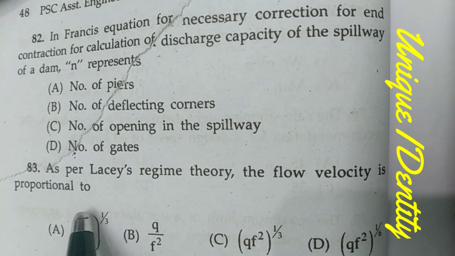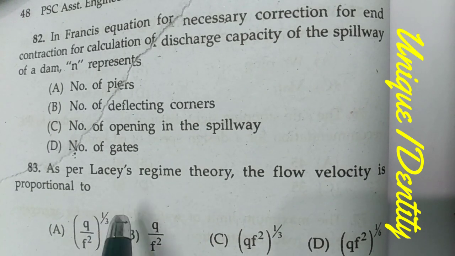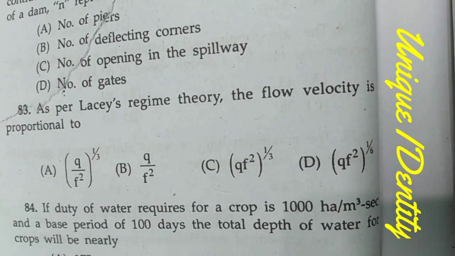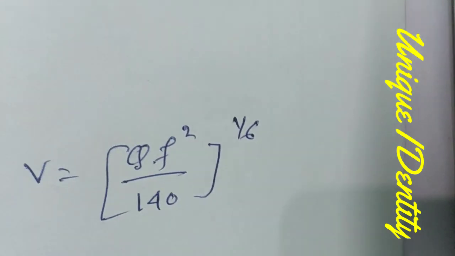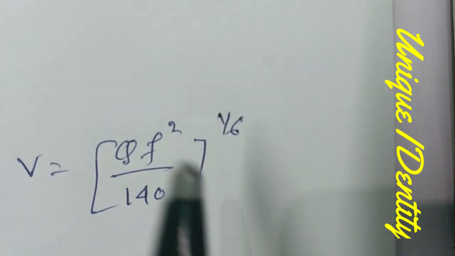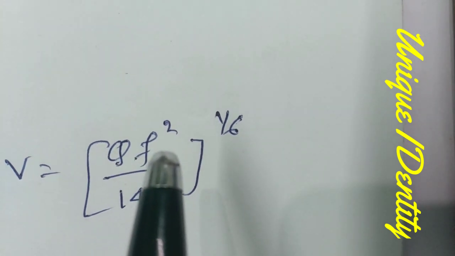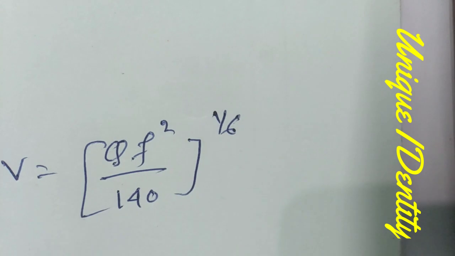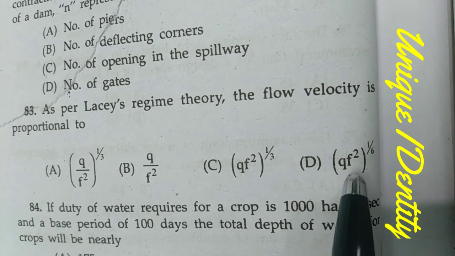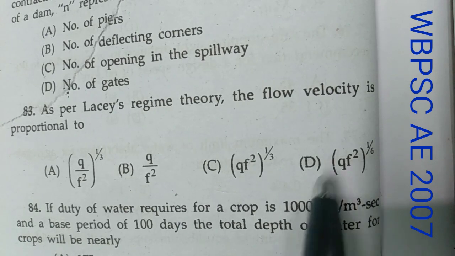Now question number 83. As per Lacey's regime theory, the flow velocity is proportional to, and these are the options. Now we know that as per Lacey's equation, velocity v equals (Q f square by 140) whole to the power 1 by 6, where Q is the discharge and f is Lacey's silt factor. So here option D, (Q f square) to the power 1 by 6, is proportional, this will be the answer. So option D is the answer.